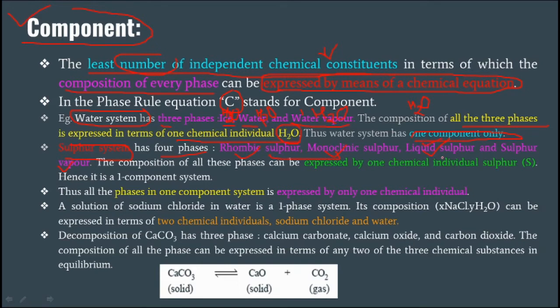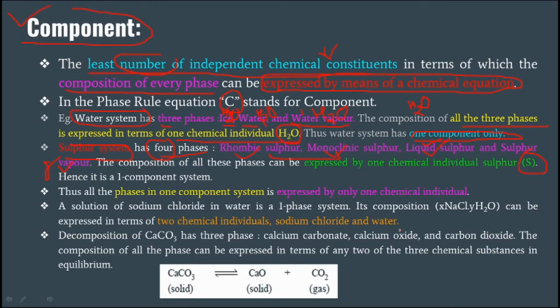Liquid sulfur is the liquid form, and sulfur vapor is in the form of gas.